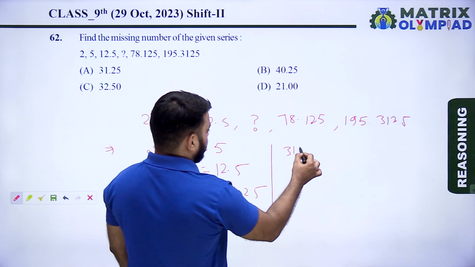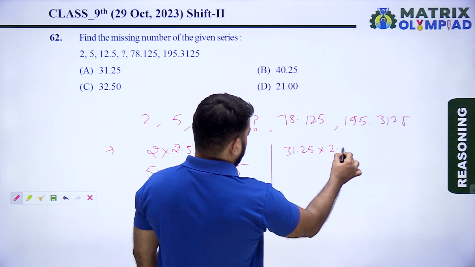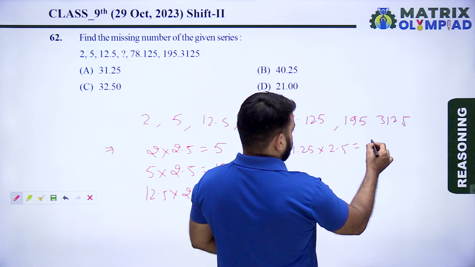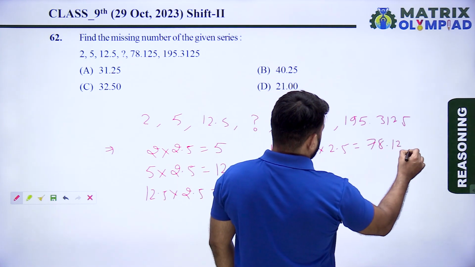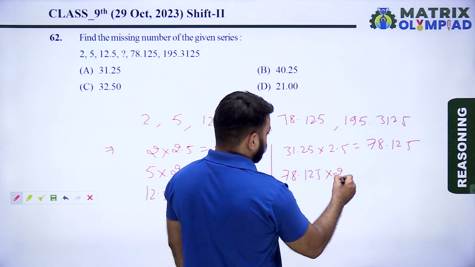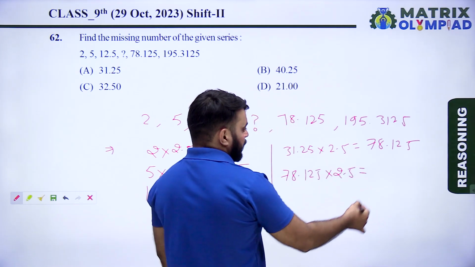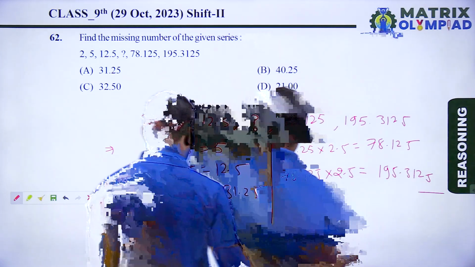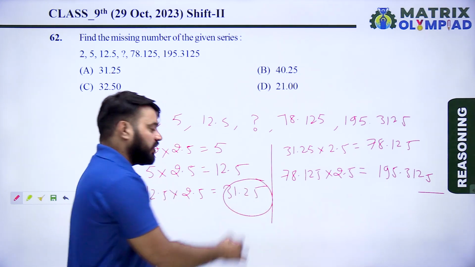Now 31.25 multiplied by 2.5 means 78.125. Now 78.125 multiplied by 2.5 means 195.3125. So here the missing number is 31.25.